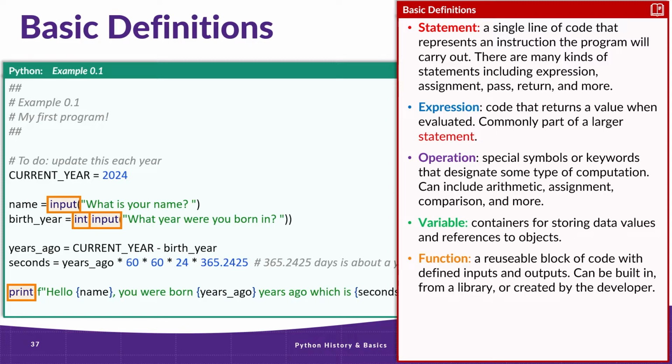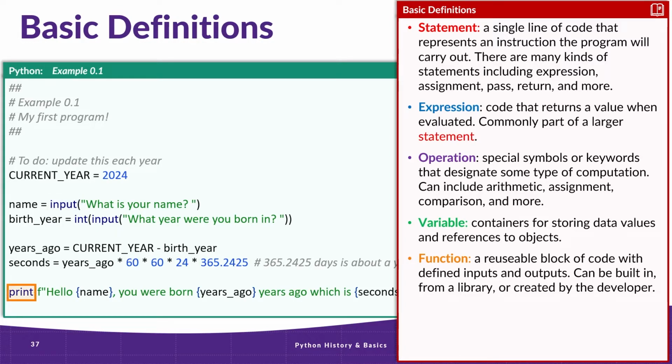When we run a function, we call this calling the function. In this case, we are calling the input function with one parameter, the prompt to display to the user. The input function has one return, which is the text that the user input. Since this input function is part of an assignment statement, the result of calling the function is stored into the variable named name here. So to summarize, this line asks the user, "What is your name?" The user provides input, and that input is stored in the variable name.